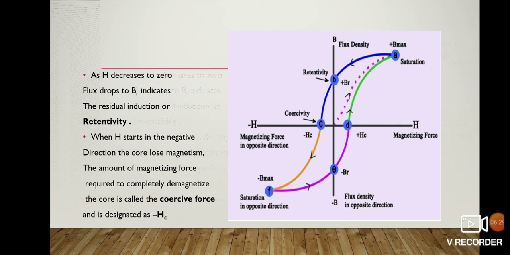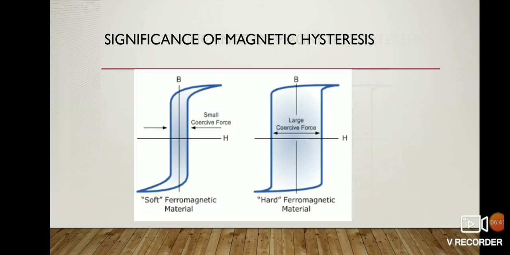Here coercivity, or coercive force, has its significance in determining whether the ferromagnetic material is a hard or soft magnetic material. For soft magnetic materials, the coercive force is small, and a large coercive force indicates a hard magnetic material. These hard and soft magnetic materials have their own engineering purposes. So this is all we have studied about magnetization and demagnetization in ferromagnetic materials.